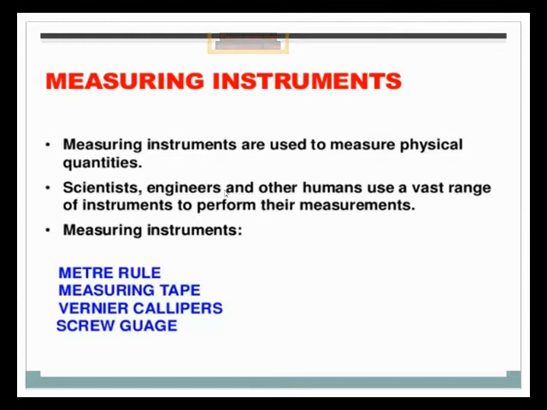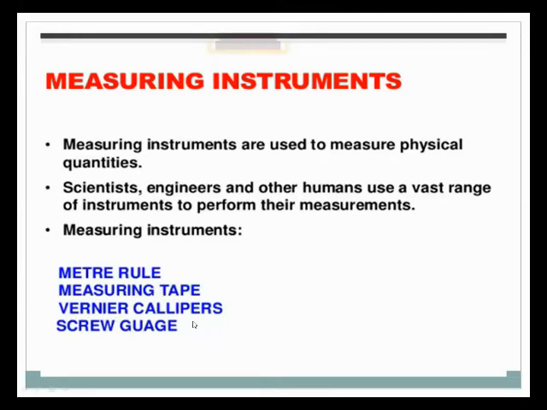These measuring instruments are, the first one, the meter rule. The smallest meter rule we use in our daily life, for example for drawing the margin in your copy. Then the measuring tape: if the length is more, we use a measuring tape. For example, we measure cloth in 1 meter, 2 meters, 3 meters, 4 meters using the measuring tape.